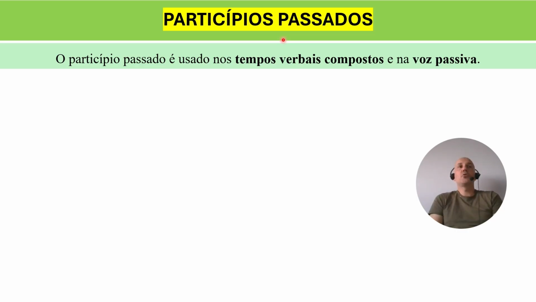I'm just introducing past participles, and I'm reminding you that in English and in Portuguese we have past participles, okay? But it's on level B1, at least in Portuguese, that you will learn which structures we have to use past participles in, okay?